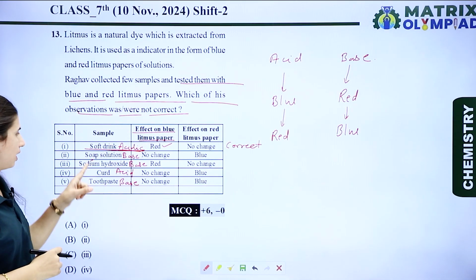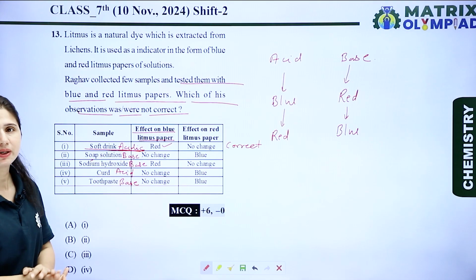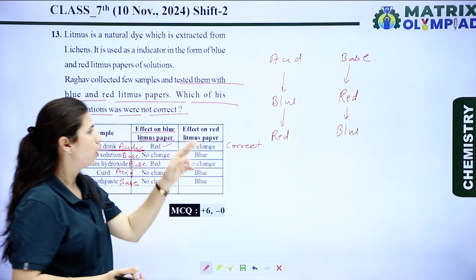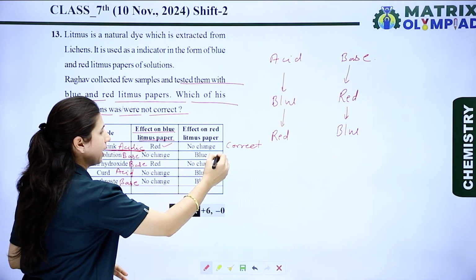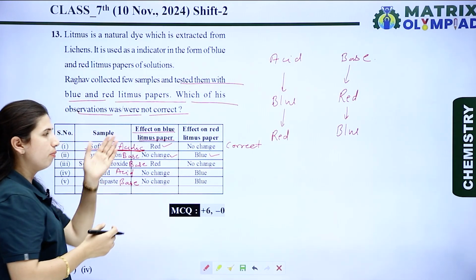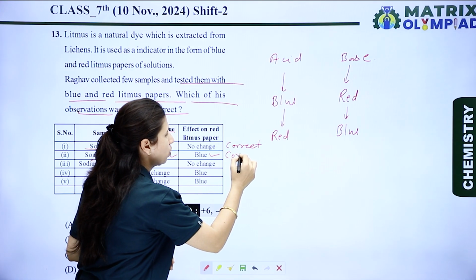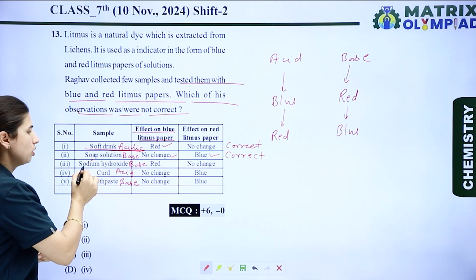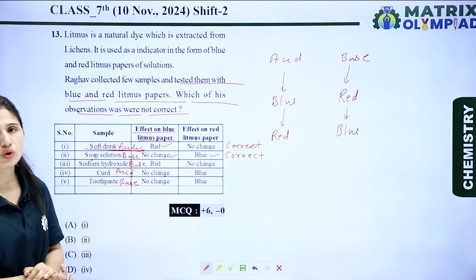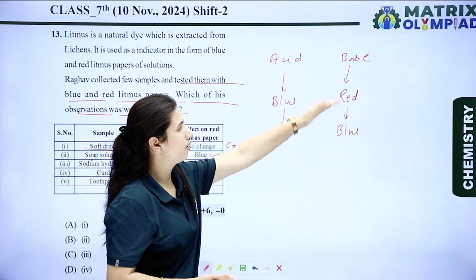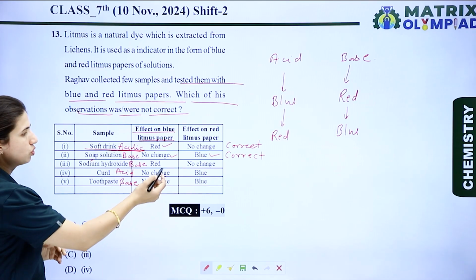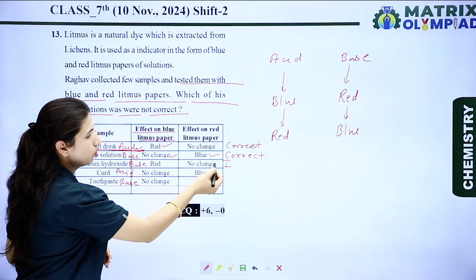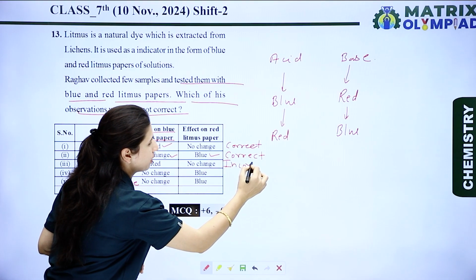Now the next one is soap solution. Soap solution is basic in nature, which means it converts red litmus into blue. So this is right, and this is also right. No change in the blue litmus paper, so this statement is also correct. Now let's see the next one, sodium hydroxide. Sodium hydroxide is also a base which converts red litmus into blue color. So this is incorrect, because in the red litmus paper no change is shown. So it is an incorrect statement.